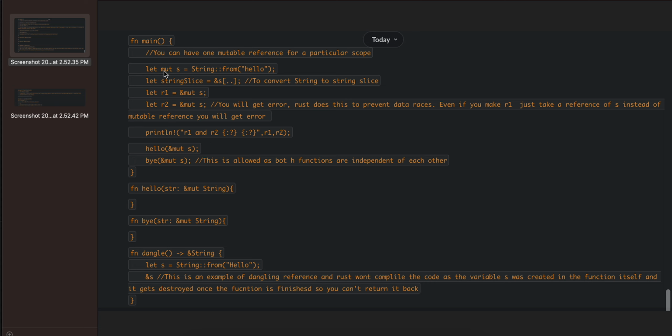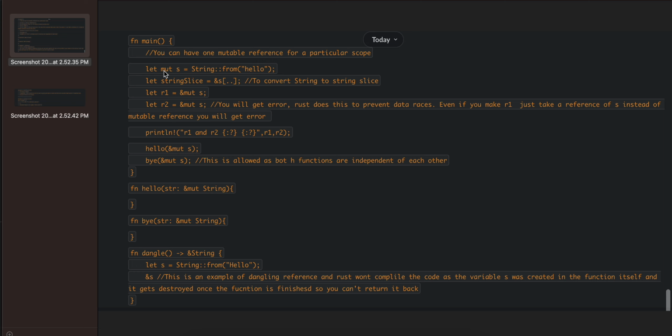Third, I have defined a dangle function and it returns a reference to a string. Now this is also incorrect because you are creating the object of the string inside the method and then you are returning a reference to that string.